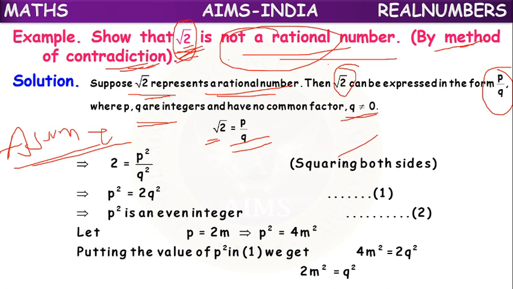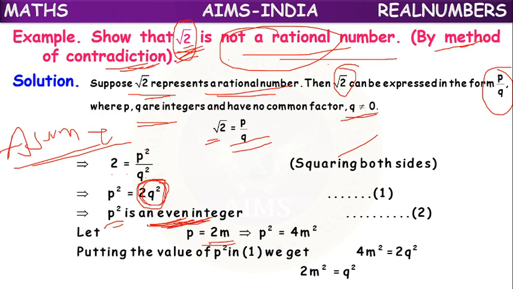So on squaring both sides, what will we get? 2 equals p square by q square. Or p square equals 2q square. This value we are getting. Means p square is a multiple of 2. Means it is an even integer.